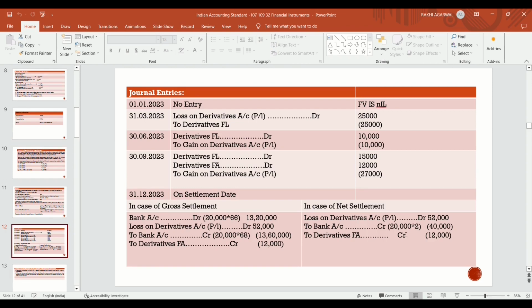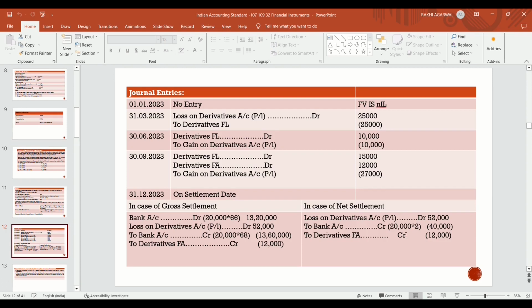We will pay to the bank the contracted amount, that is 20,000 into 68, that is 13,60,000, and we will receive the currency amount at the rate existing on the date of settlement. So we will receive $20,000 at the rate 66. So we are receiving 13,20,000 and we are paying 13,60,000 as per the contract.